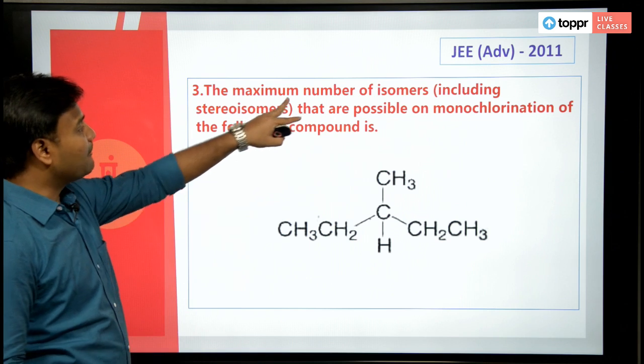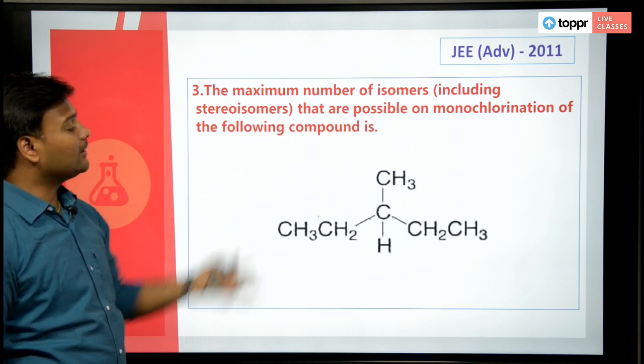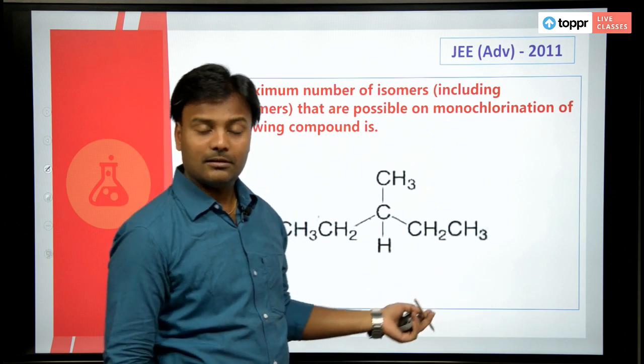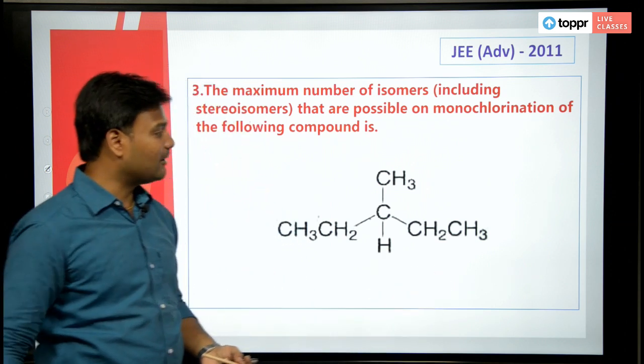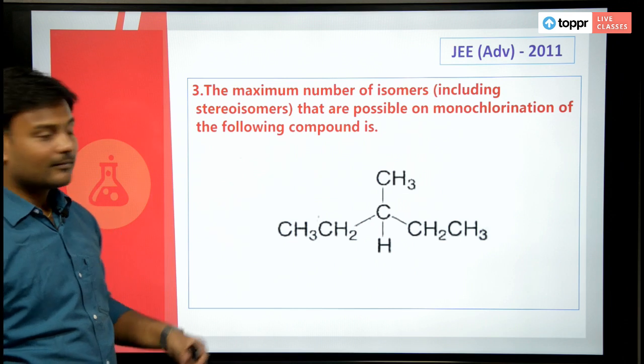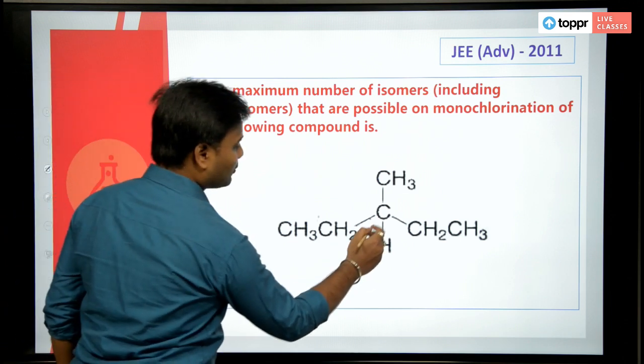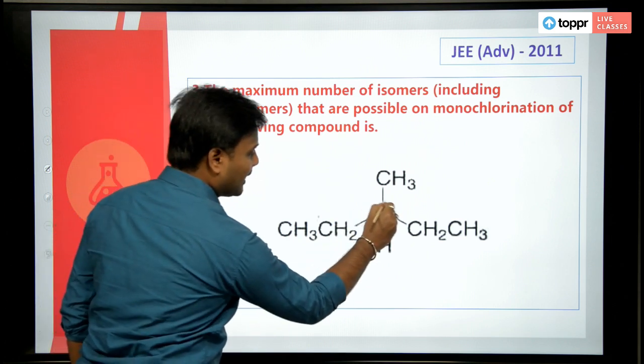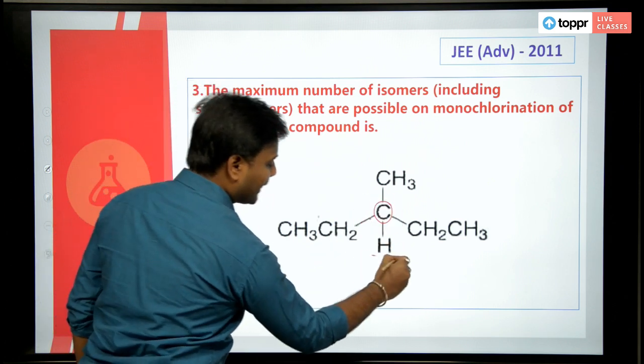Okay, the maximum number of isomers that are possible on monochlorination of this compound. On monochlorination of this compound, how many different carbons are there here? This is a carbon, you have hydrogen here.